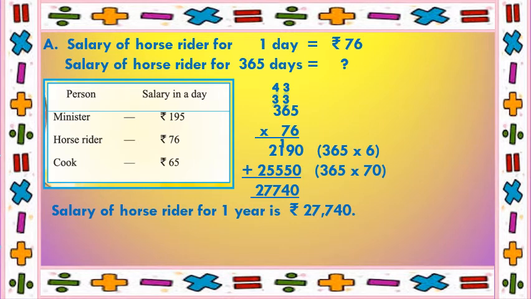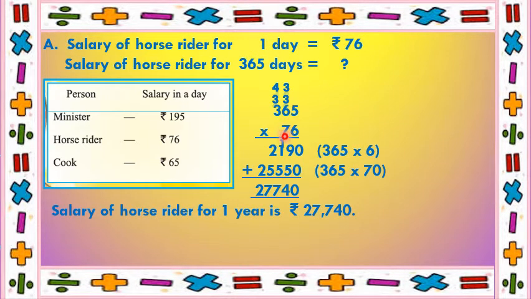Now we will find salary of a horse rider for 1 year, that is 365 days. From this table we can see that horse rider gets rupees 76 in 1 day. So salary of horse rider for 1 day is rupees 76. So salary of horse rider for 365 days is question mark. So cross multiply and divide. So I'll multiply 365 with 76.